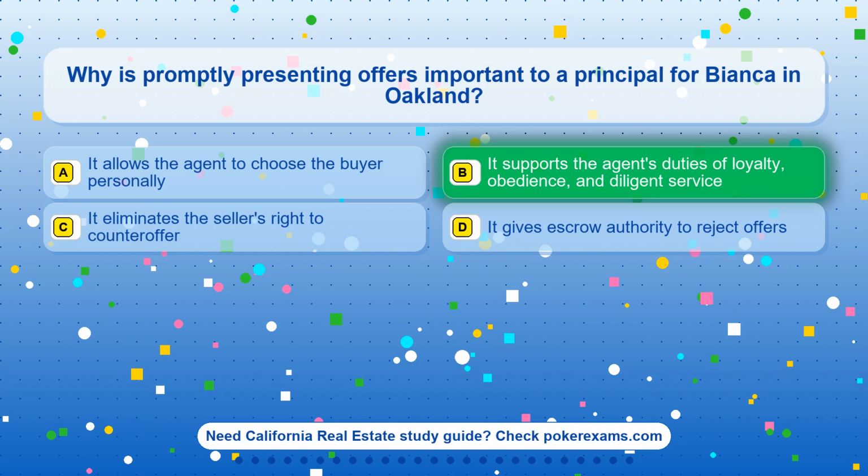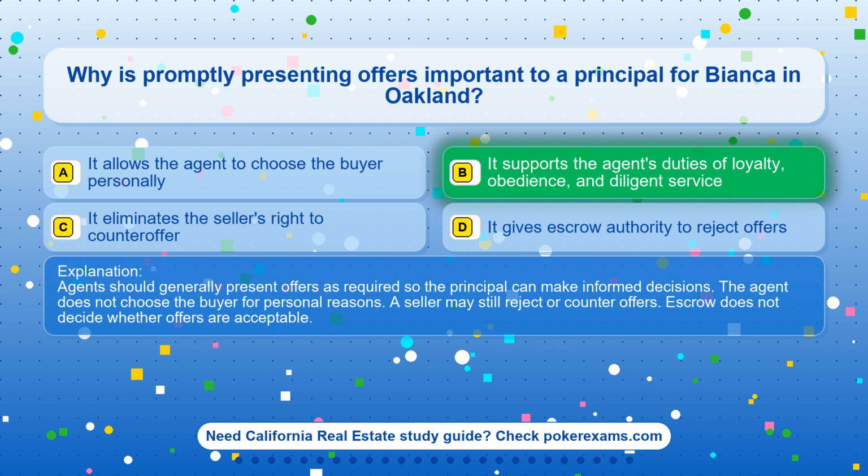The correct answer is option B. It supports the agent's duties of loyalty, obedience, and diligent service. Agents should generally present offers as required so the principal can make informed decisions. The agent does not choose the buyer for personal reasons. A seller may still reject or counter offers. Escrow does not decide whether offers are acceptable.